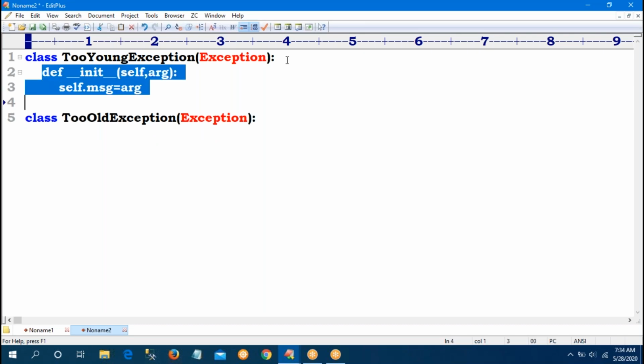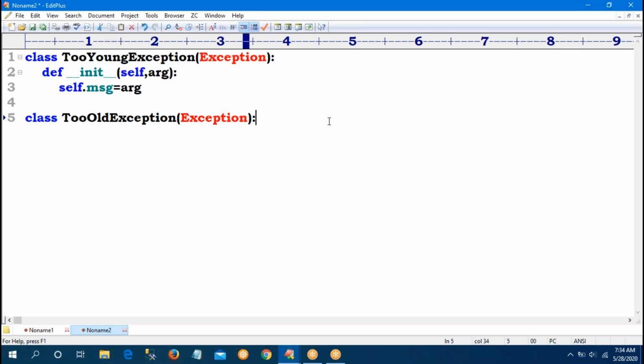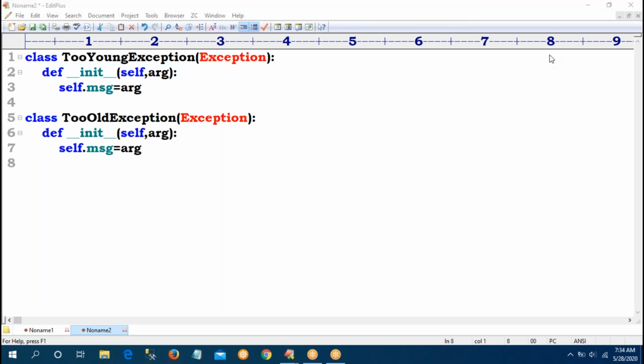Again the same for the second class constructor. That is how to declare a constructor in Python. So two classes I declared here: one is TooYoungException, second one is TooOldException.